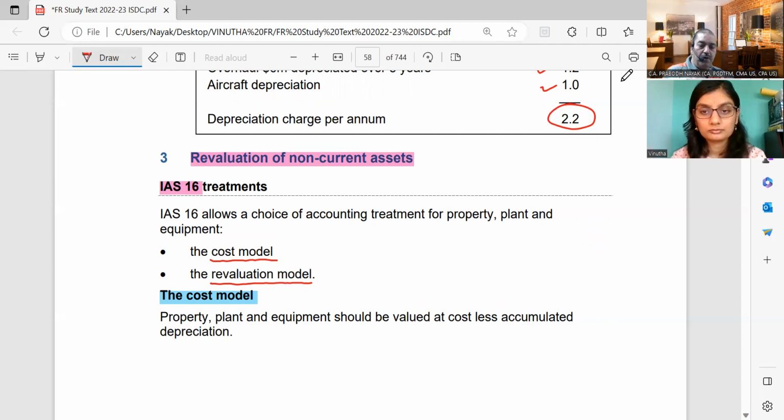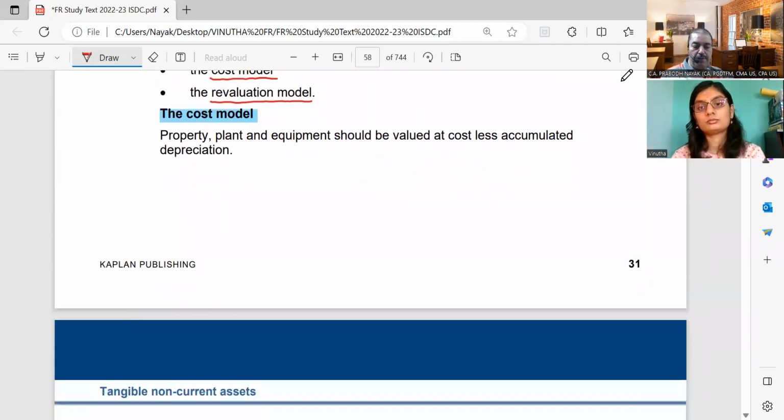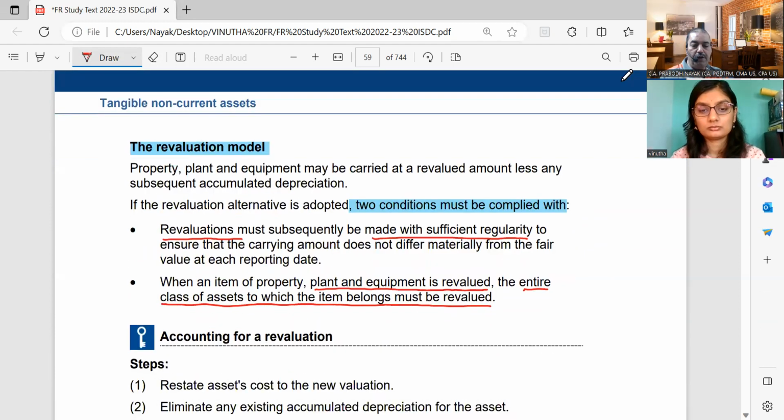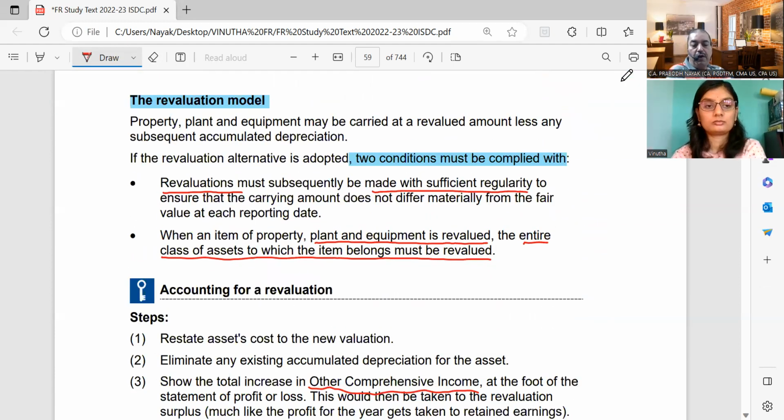That is cost model. What is revaluation model? Revaluation model means that you have to satisfy two conditions so that you can follow the revaluation model. What are the two conditions? These two conditions will be asked in the examination, either as a part of MCQ or as a part of your case study where some particular incident is given and they ask you whether revaluation model can be applied or not.